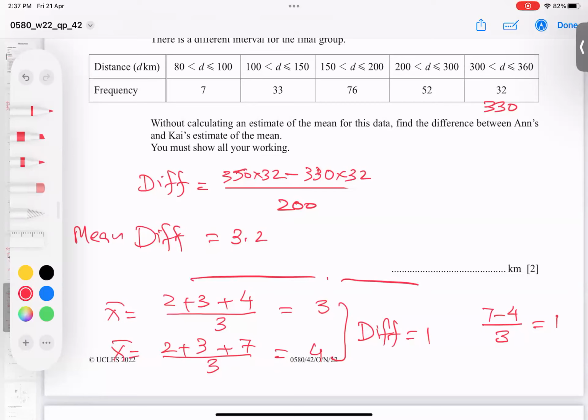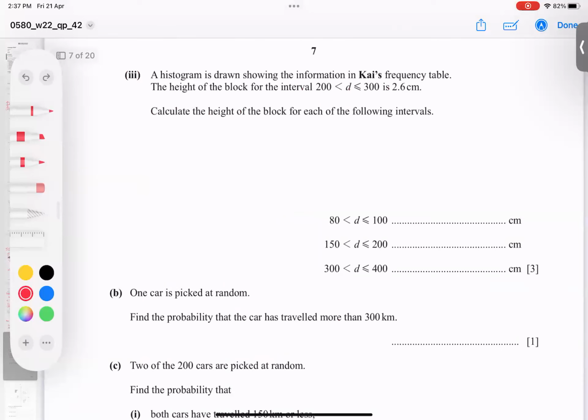I hope you understood this lower example very well and got the concept. A histogram is drawn as shown by the frequency table, and here the height, the frequency density, is also called the height of the block. When you find the height of the block, it is called frequency density. The height of the column is 2.6. So what is the formula? Frequency density equals frequency by class width.